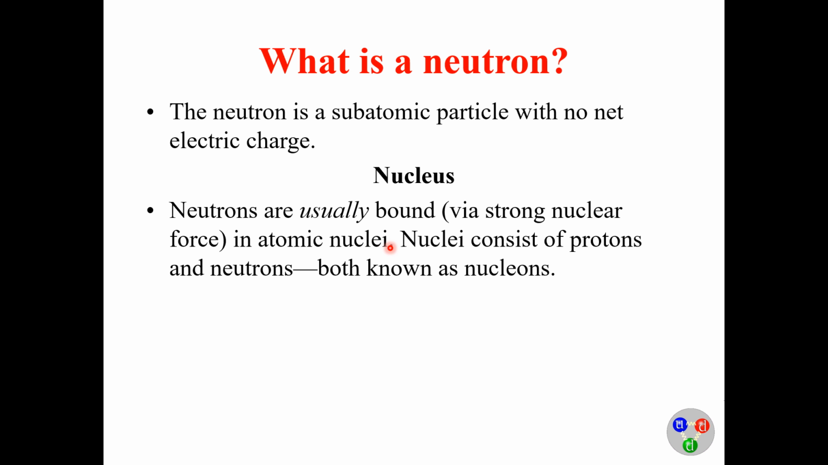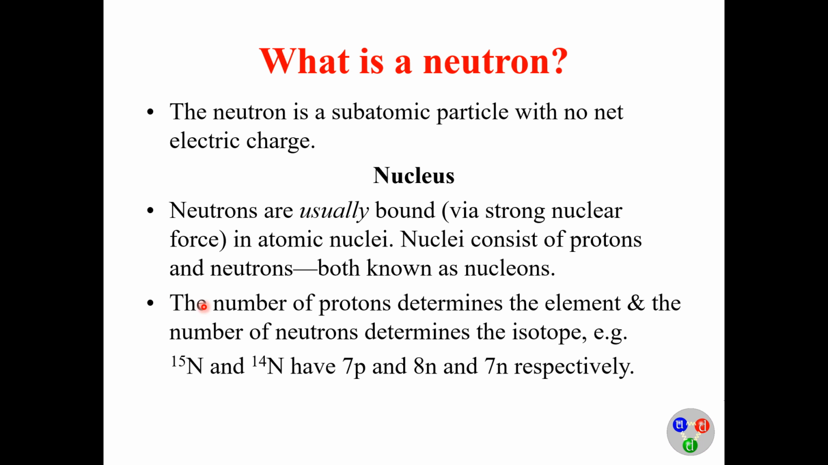It is also obvious that the nucleus, the central core of the atom, consists of protons and neutrons. Both of them are collectively called nucleons. That is, protons plus neutrons are collectively known as nucleons, and they constitute the majority portion of the nucleus.